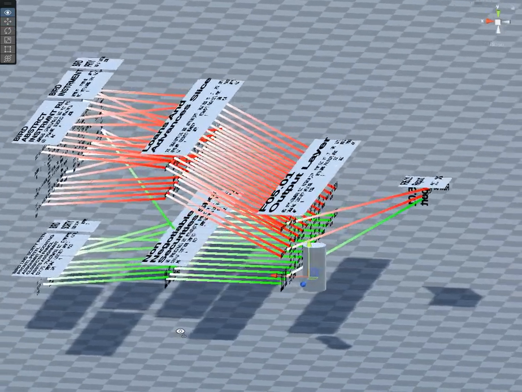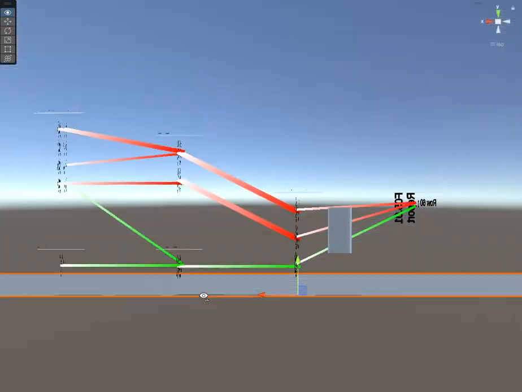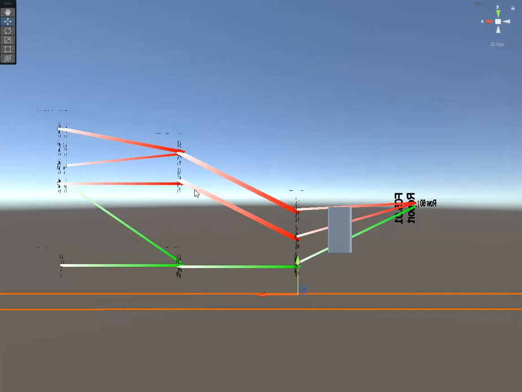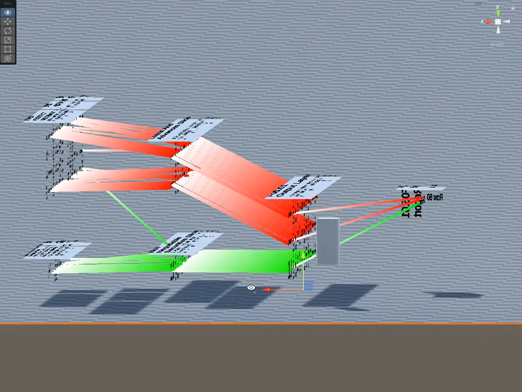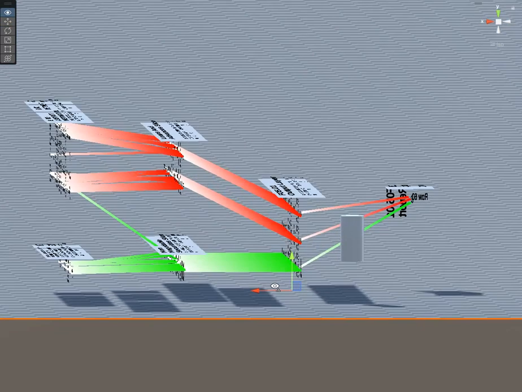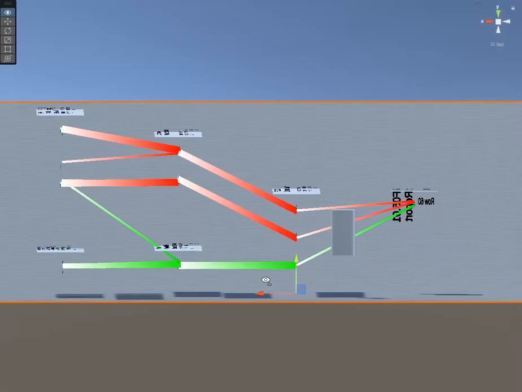If we look at the side projection here, we see some interesting things. There's always a one-to-one relationship between rows in an input slice and the actual full output layer, because we're just basically adding together the rows from each slice to make the output layer.